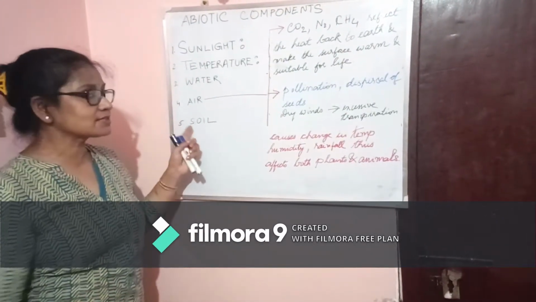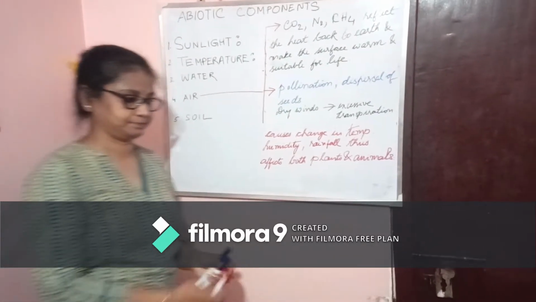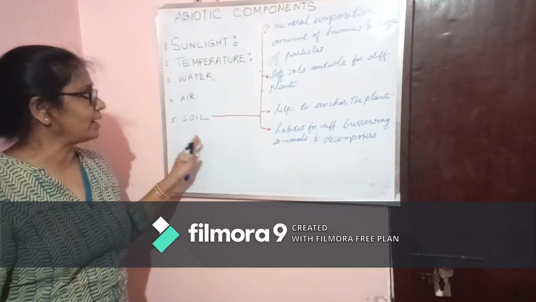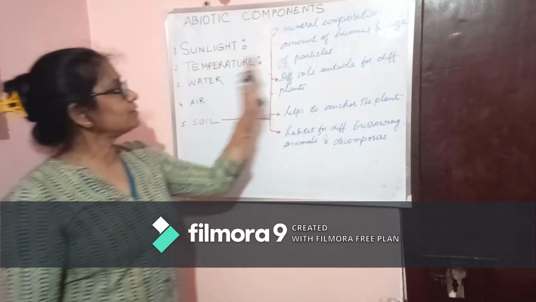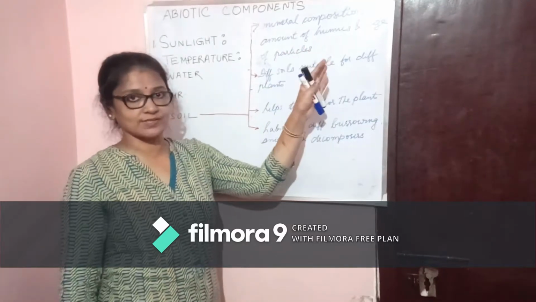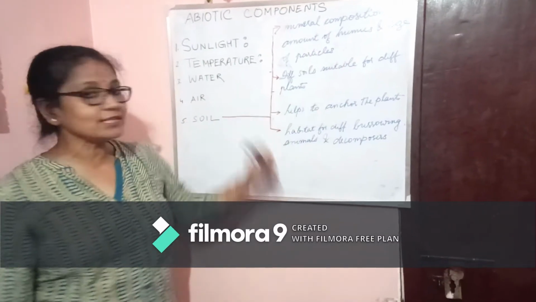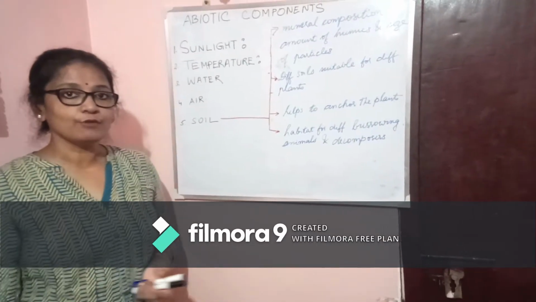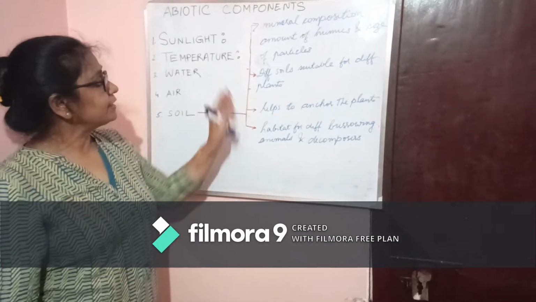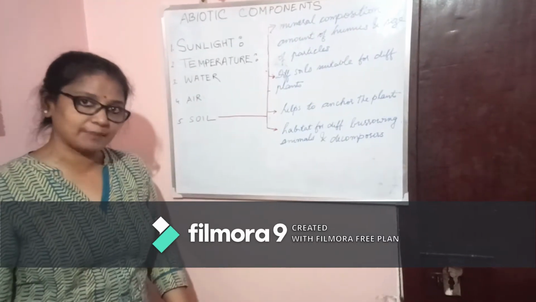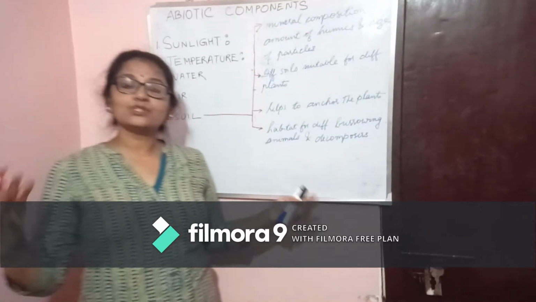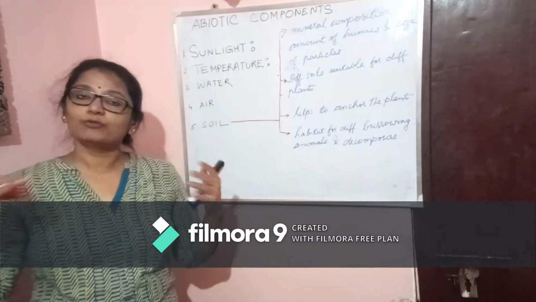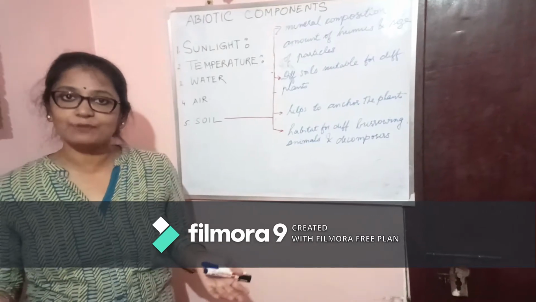Now, we'll come to the last topic, that is the soil. How does soil influence? Now, the mineral composition and the amount of humus present in the soil and the size of the particles also play a very important role for the growth of the plants. Different soils are suitable for different plants. So, all plants will have different types of soil, because all plants do not require the same type of soil.